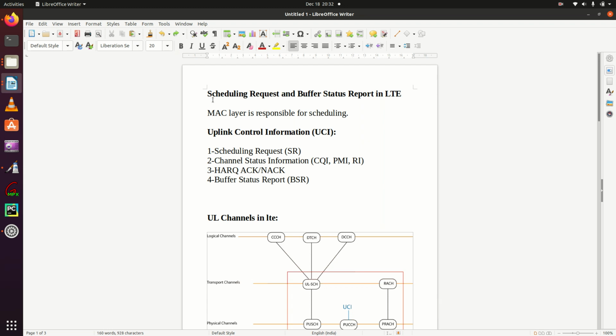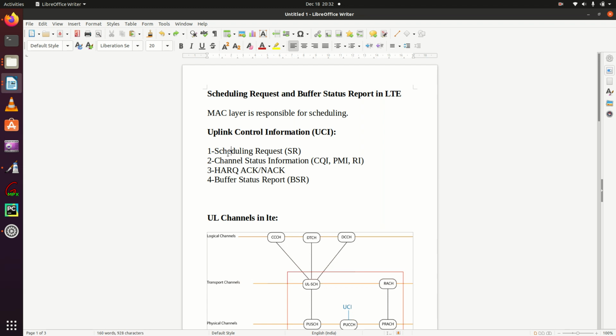Everyone, today we are going to discuss scheduling requests and buffer status report in LTE. The first thing is that the MAC layer controls these procedures. The next thing is that there are 4 types of uplink control information in LTE. These are control information, not user plane.